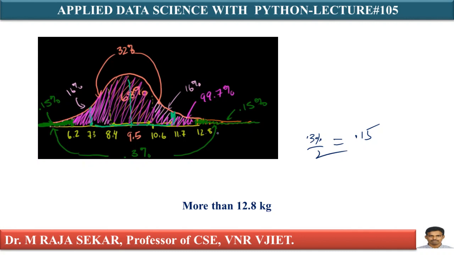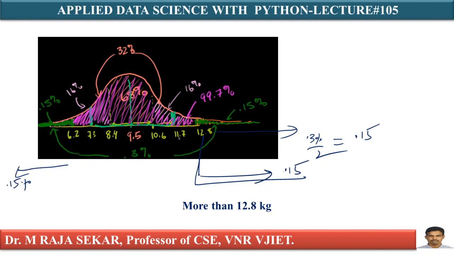After 12.8, that is 0.15%, and below 6.2, that is 0.15%. My question says I need the probability of a 1 year old US girl whose weight is more than 12.8 kgs. More than 12.8 means after 12.8. What is the area after 12.8? In between 6.2 and 12.8, you have 99.7 area. Total area is 100%. I must remove 99.7. That remaining area is 0.3%.